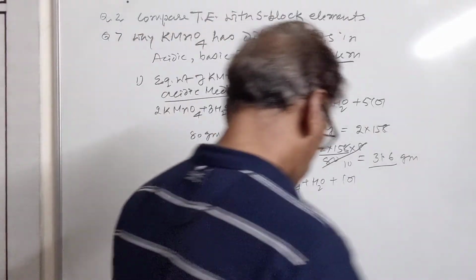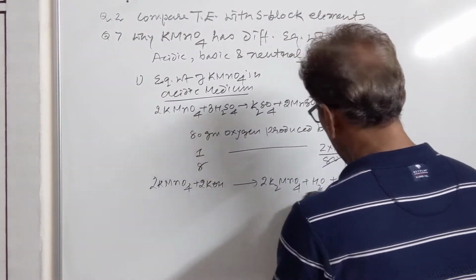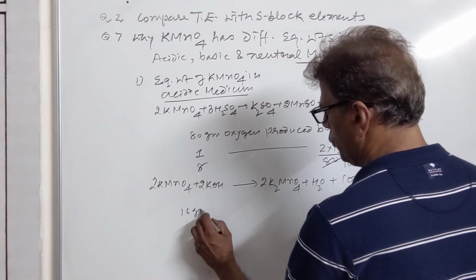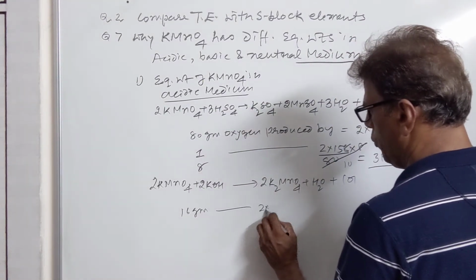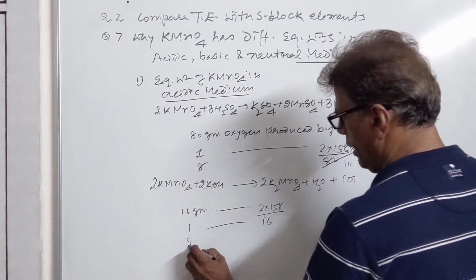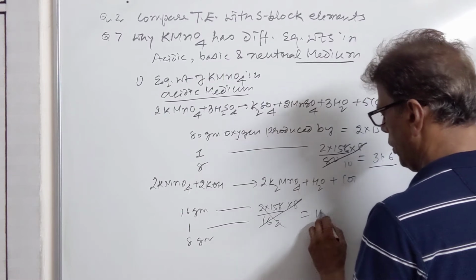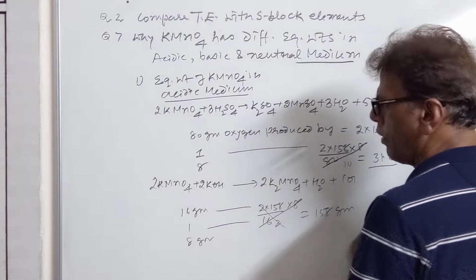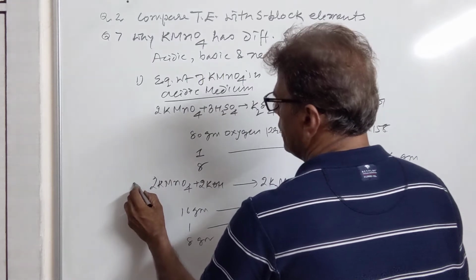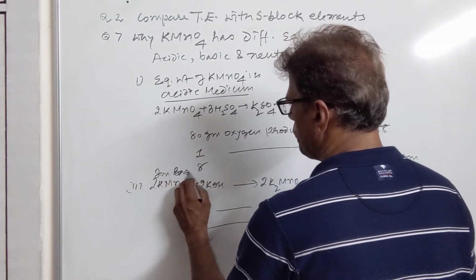Our definition is 8 parts. So we say 16 grams of oxygen is produced by 2 into 158. 1 gram is produced by, and 8 grams will be produced by, so it is 158 grams. This is the reaction in the basic medium.